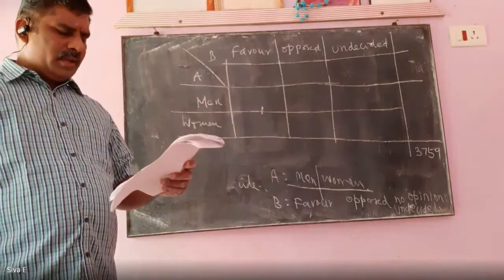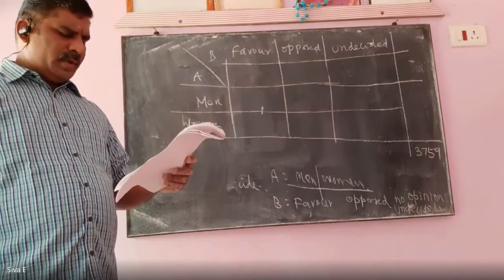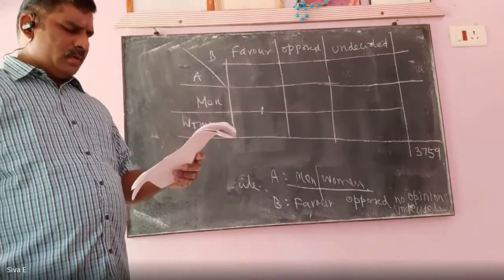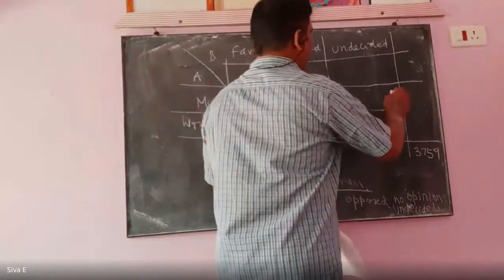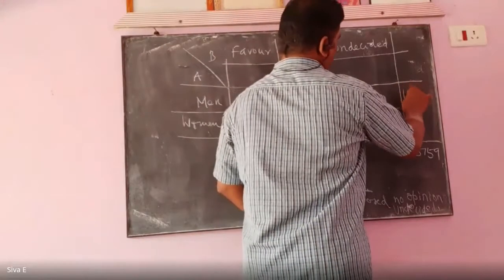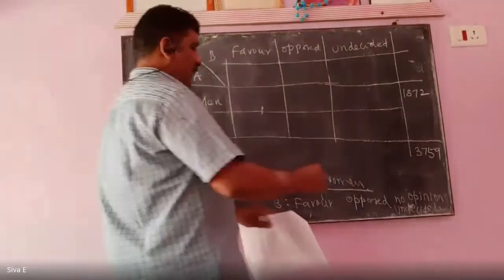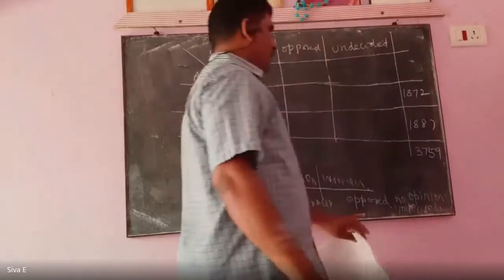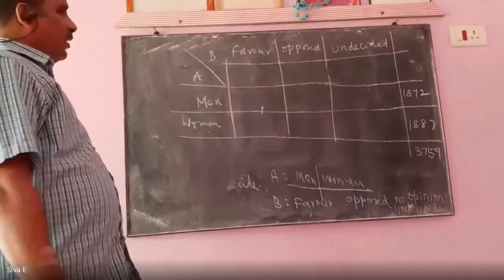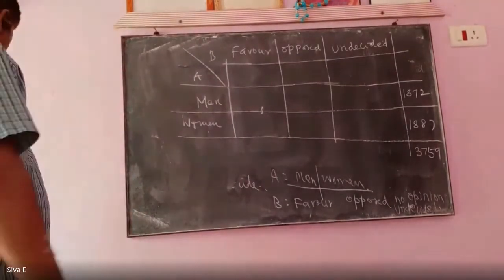So how many men? 1872 were men. So how many women are there? 1887.